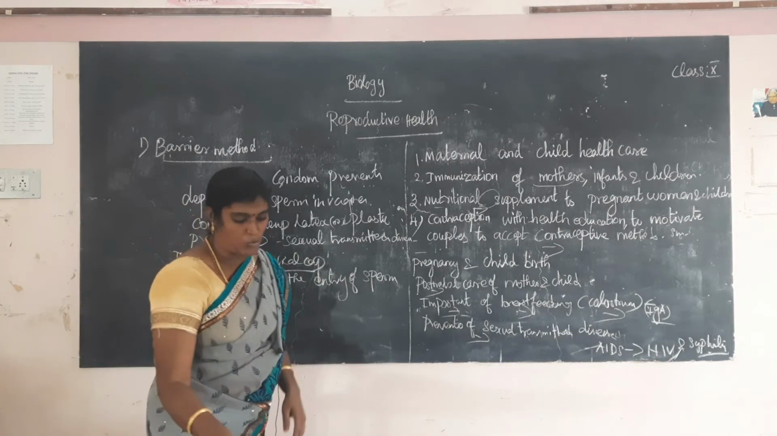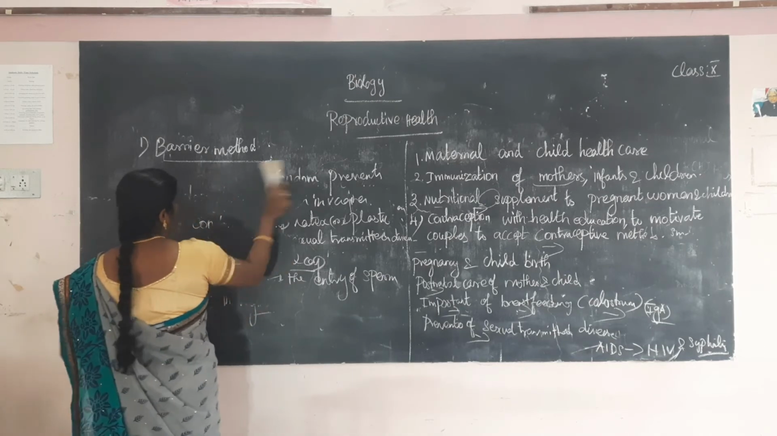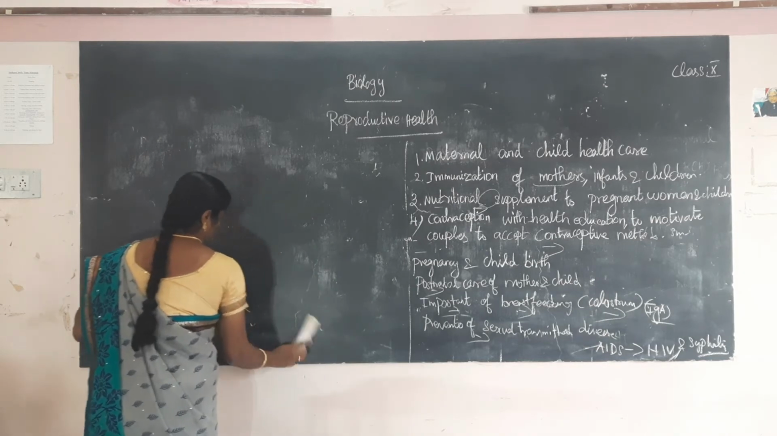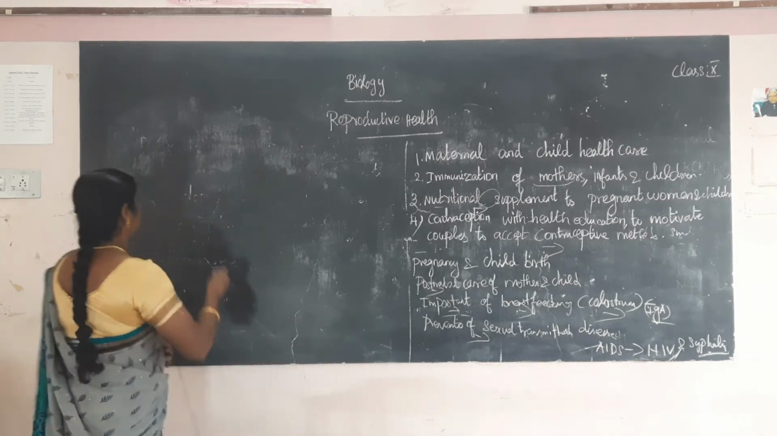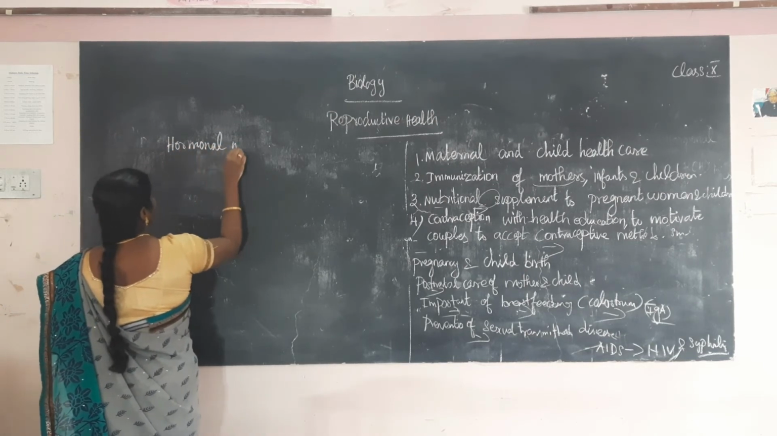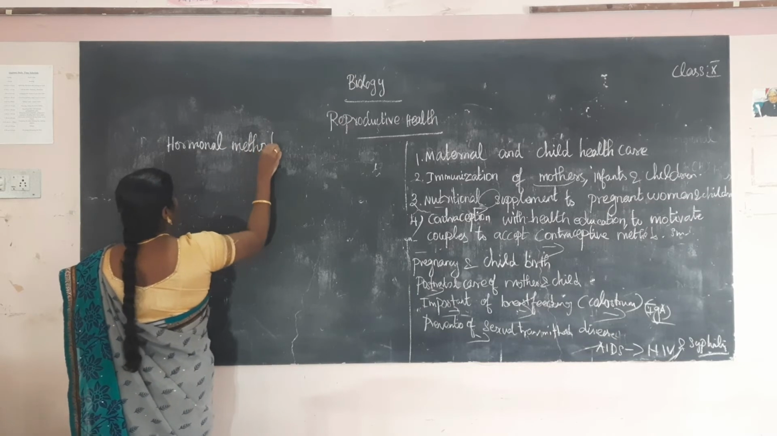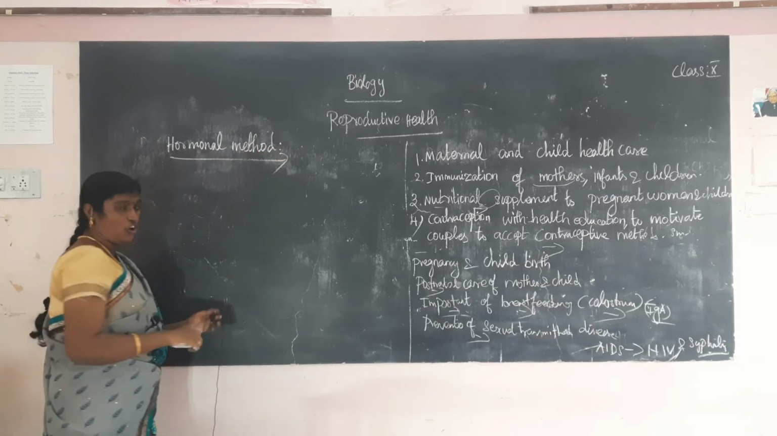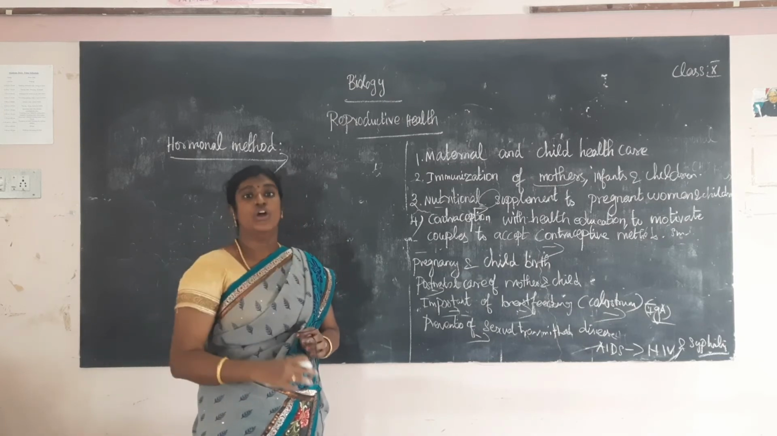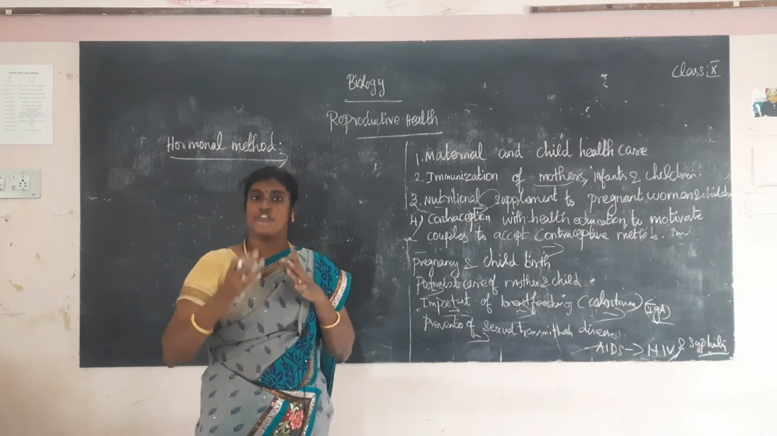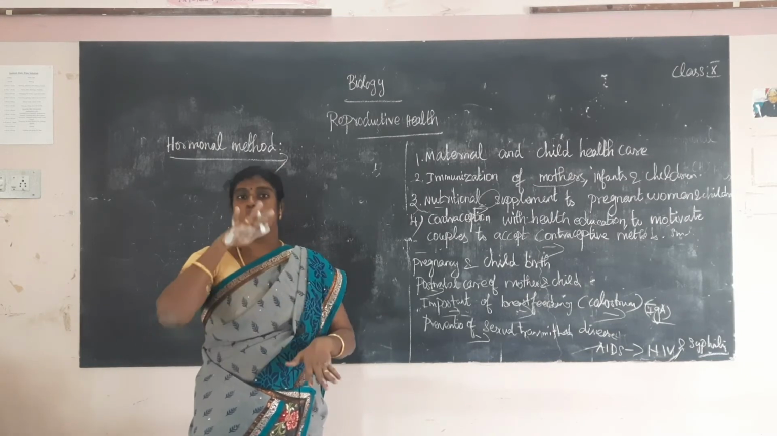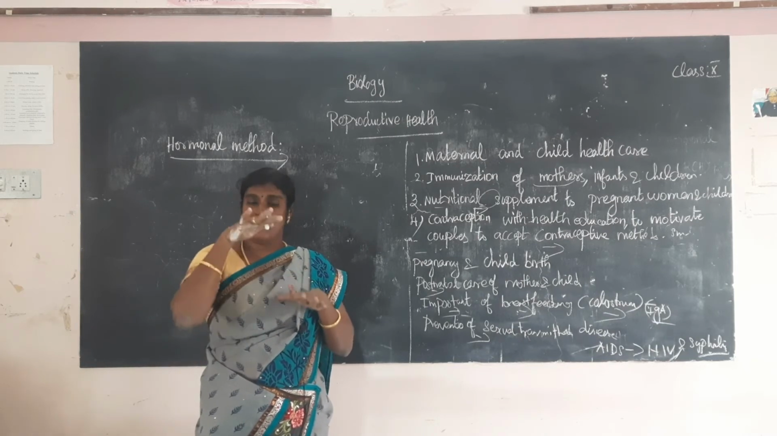The second one is the hormonal method. What is the meaning of hormone? You already know the LH hormone, luteinizing hormone, is very important for ovulation. So we use hormonal preparations in the form of tablets or pills. They suppress and inhibit the ovulation activity.